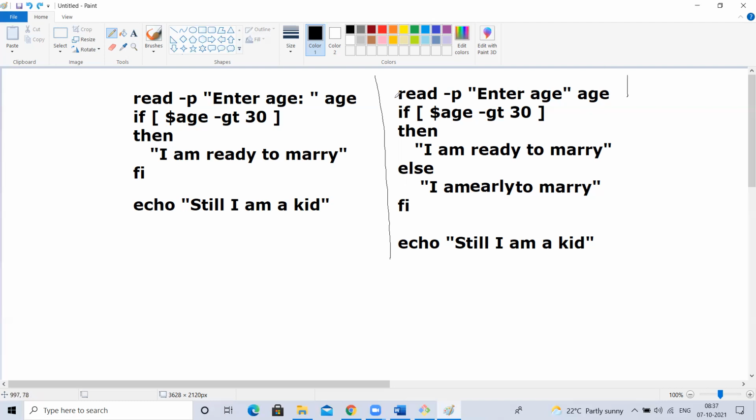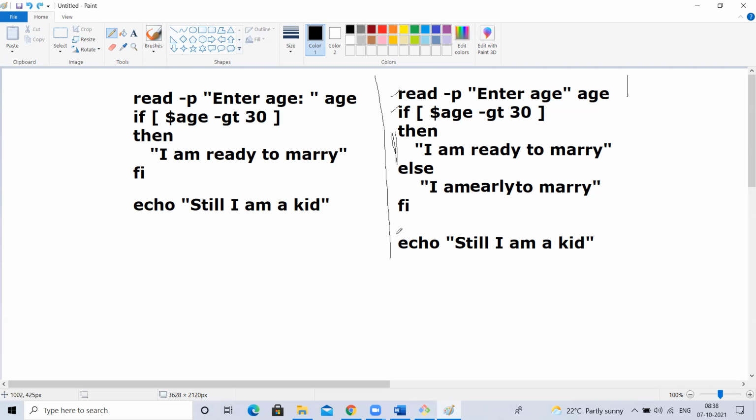Now I'm passing it as 35. Now it will come here. The condition: 35 greater than 30, true or false? True. So will this print? Yes. Then will this print? No. Then this? Yes, it will print. Exactly.